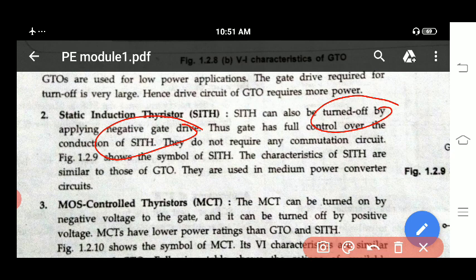The characteristic of SITH is also similar to GTO, but GTO is used in low power applications. Here they have written GTO is used in low power applications. But SITH can be used for some high power applications also.